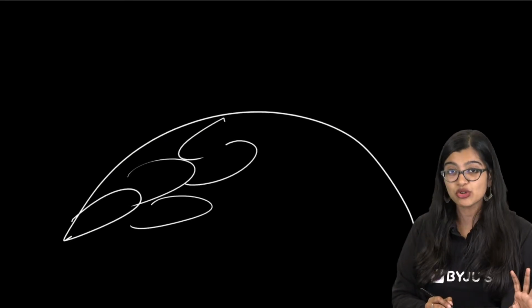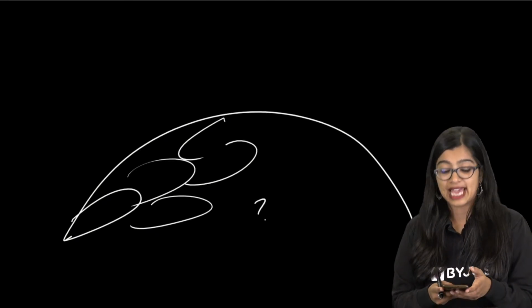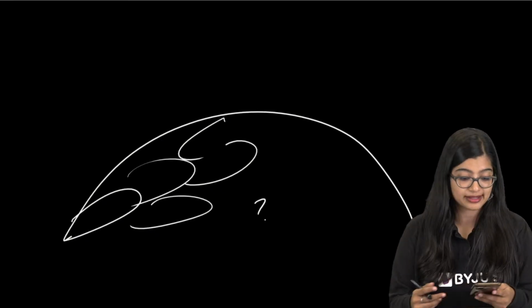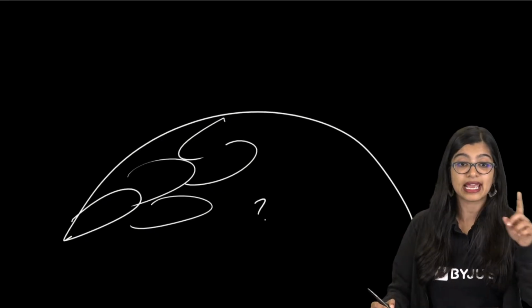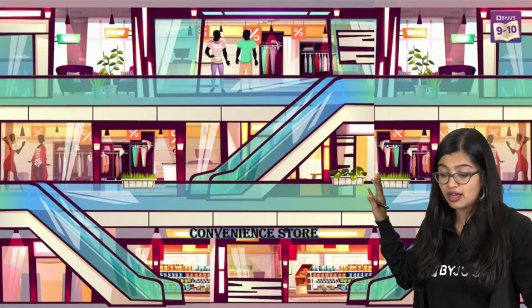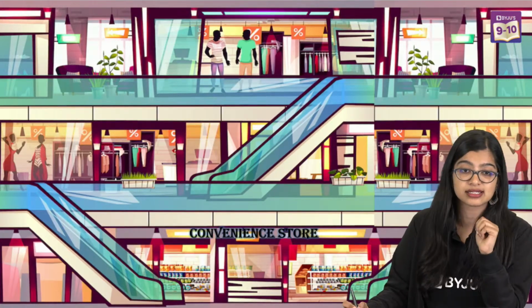Does it make it easy to find things? Does it make it easy? Yes or no? These things are not scattered, right? Rather, they are all arranged in different shops. Yes, very good. They are arranged in a certain manner.